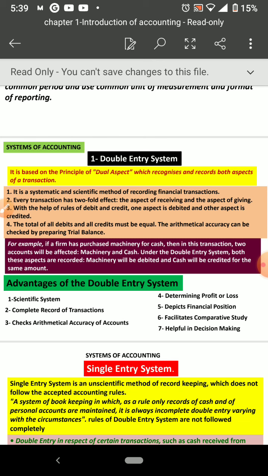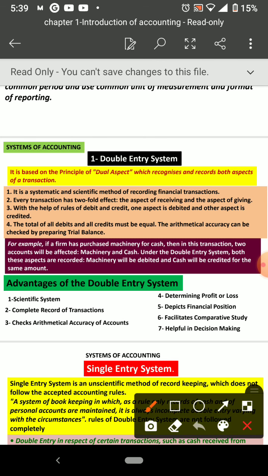Okay. So what do you mean by double entry system? This is the principle I told you. Other principles are also there. This double entry system is a principle, meaning each and every transaction has two effects, one debit and another credit. So that is called what? Dual aspect concept. In the next chapter when we start, this is the starting part of your accounting process, so there we will study in detail. Okay. So dual aspect concept, where we follow it, means the debit credit rule.